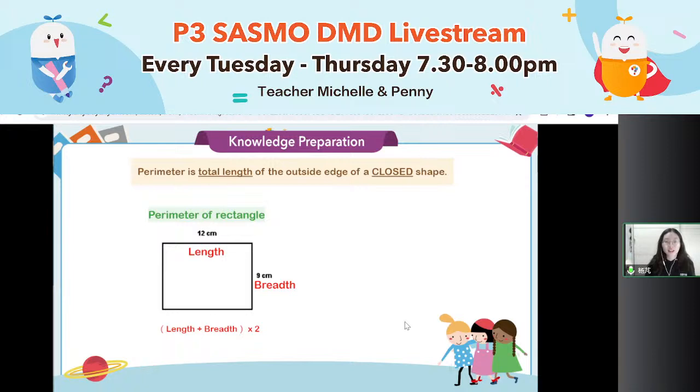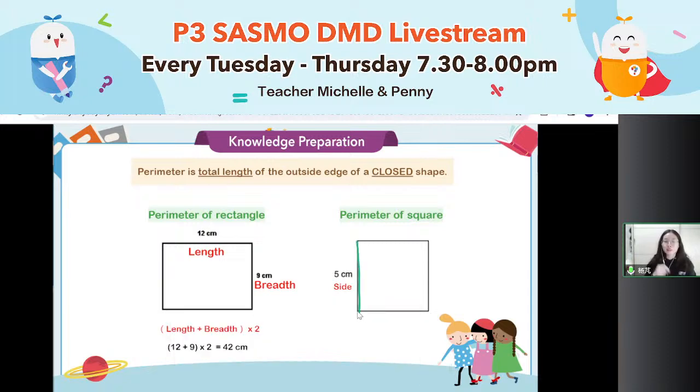So that's the quickest way. Good job if you got 42, right? Perfect. 42 centimeter for the rectangle. But what about a square? Perimeter of a square. If I tell you the length of this side, this line is 5 centimeter, what is the perimeter of the square now?